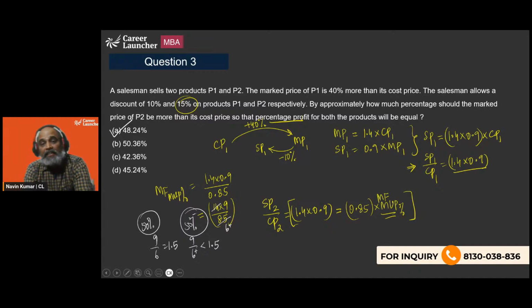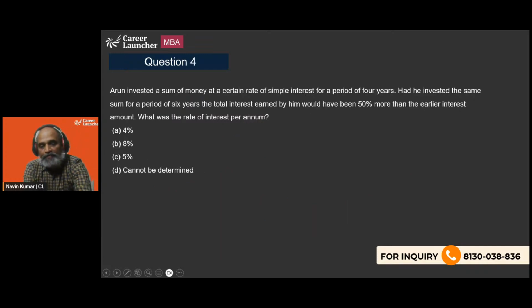So you can see that without calculating the exact value of 14 into 9 by 85, which was a difficult one, because in MHCET we won't be having calculators, right? So without using a calculator, we can do a bit of approximation and get to the answer. Okay. Next question on simple interest.